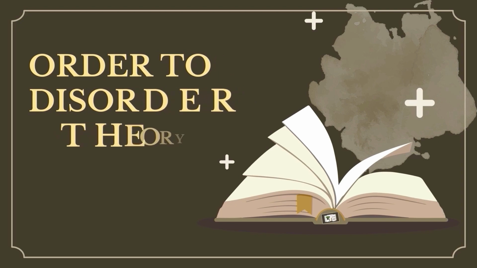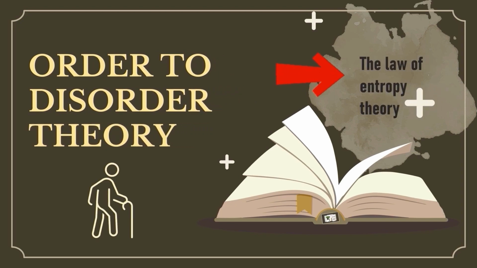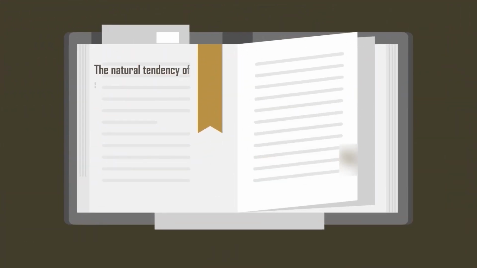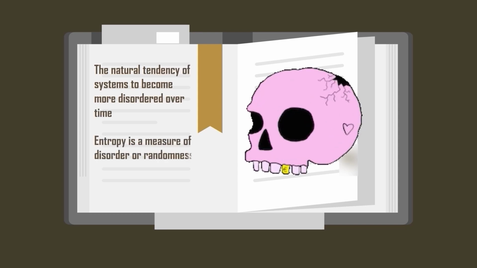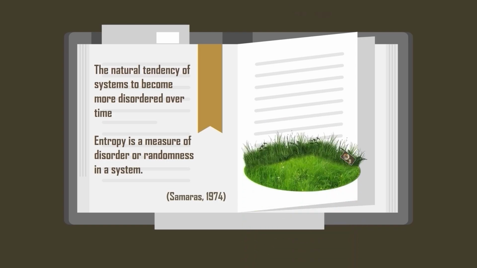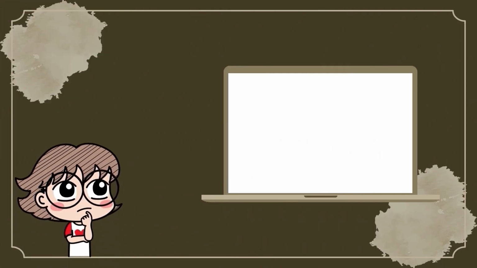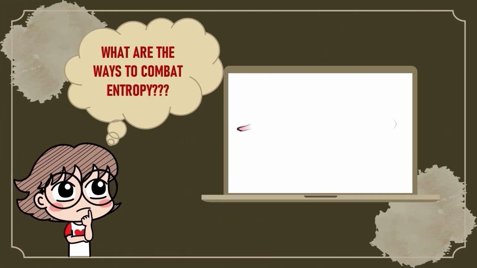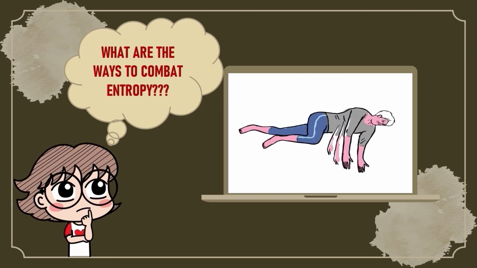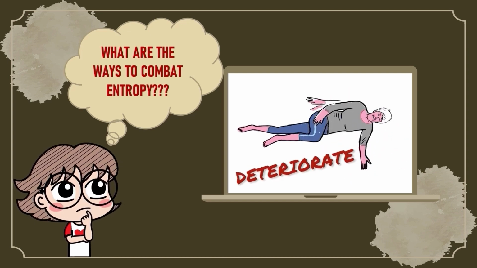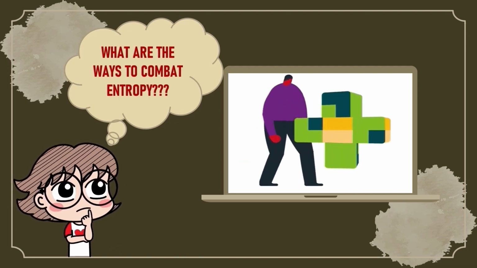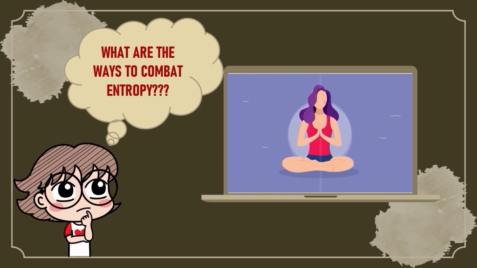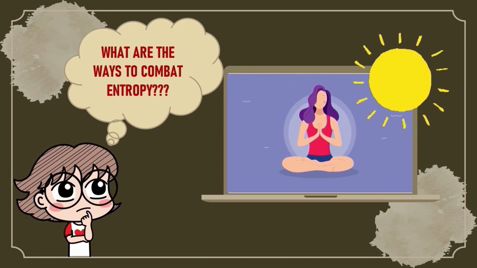Now is the order to disorder theory, also known as the law of entropy. It is a natural tendency of systems to become more disordered over time. Entropy is a measure of disorder or randomness in a system, such as the human body. So, what are the ways to combat the aging caused by entropy? Do aerobic exercises because the body will have a tendency to deteriorate if it isn't used. Next, stimulate our brain with problem solving, learning, or creative activities. Lastly, relax our mind and avoid stress to get rid of the entropy created during a normal day.